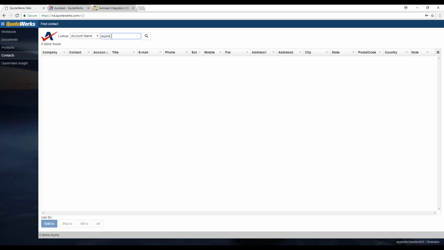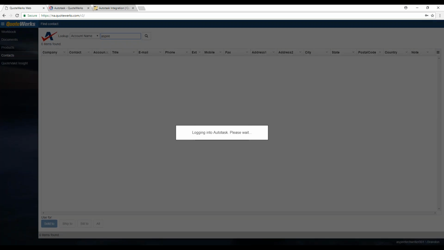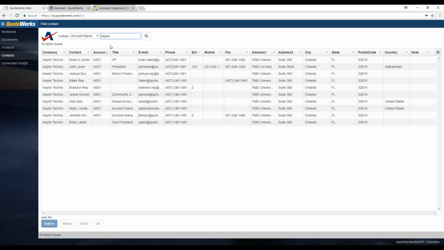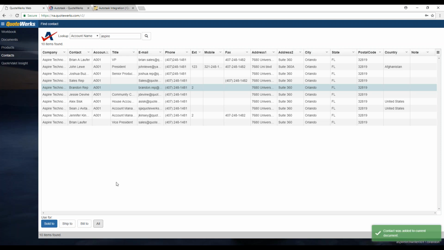So in this case, I'm just going to type in Aspire Technologies or Aspire. That'll log me into Autotask, and then it'll return my contacts from Autotask here. And you can see I have 10 contacts found, and I'm just going to go ahead and select myself today. And then I have the option to pull it into Sold To, Ship To, or Bill To, or All. All will just populate all three fields.